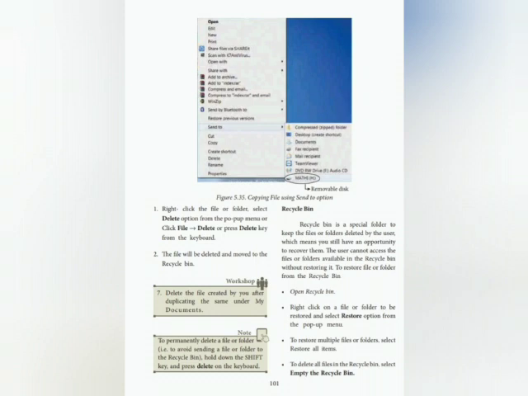The Recycle Bin is a special folder that keeps the files or folders deleted by the user, which means you still have an opportunity to recover them. The user cannot access a file or folder in the Recycle Bin without restoring it. To restore a file or folder from the Recycle Bin, open the Recycle Bin, right click on the file or folder to be restored and select the Restore option from the pop-up menu. To delete all files in the Recycle Bin, select Empty the Recycle Bin.